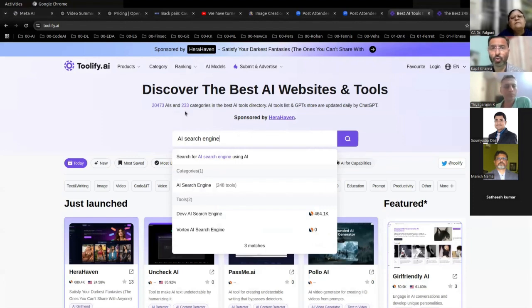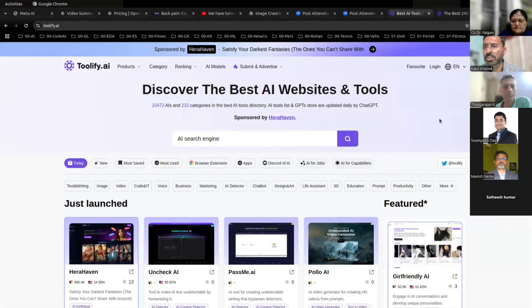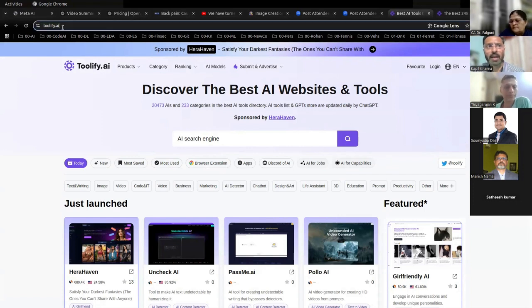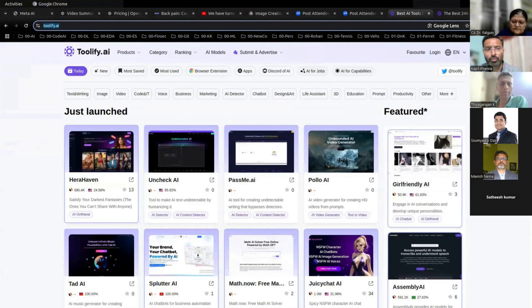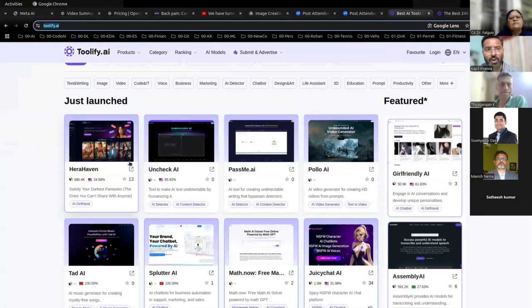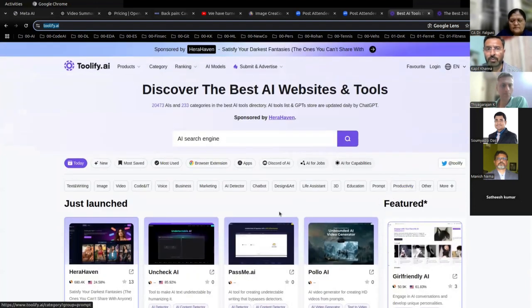Search for tools over here. This is the best search engine for all the AI applications that are available today. It's totally up to date. It has all the ratings. This is kind of a global directory of all AI tools. Toolify.ai. I will be sharing all this with you, the document that I showed, but you can remember Toolify.ai. You will get your tools over here. Now, don't choose a tool which does not have good stars or good ratings. You can filter them by, hold on.